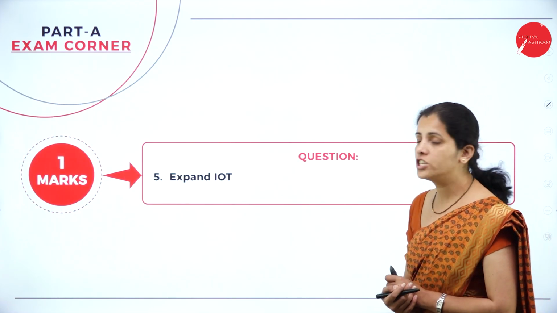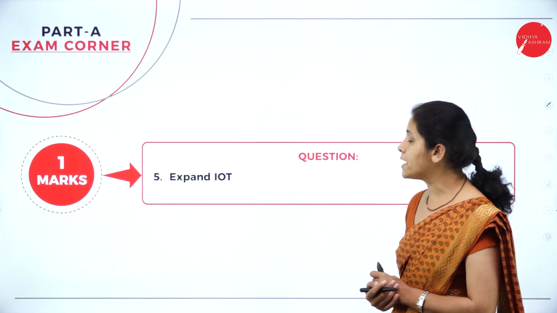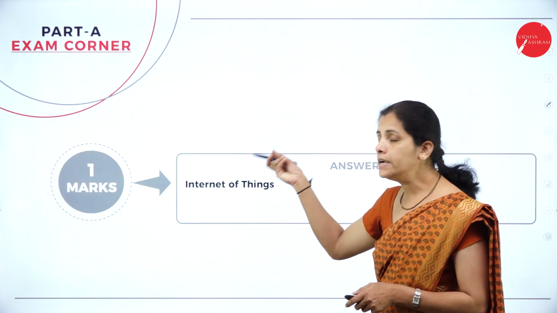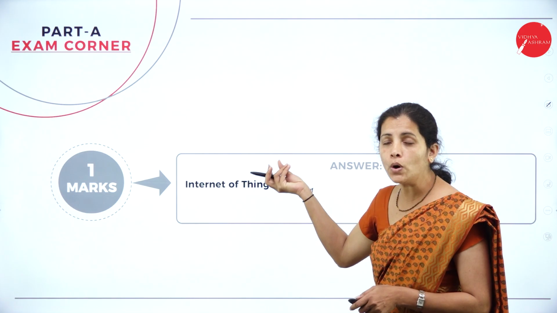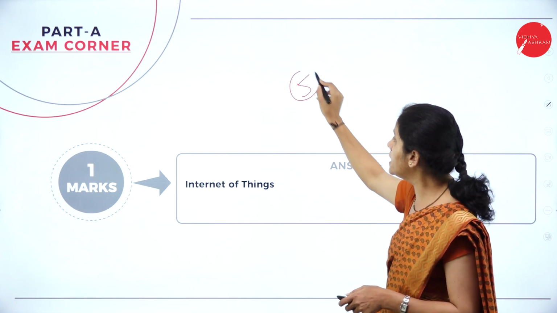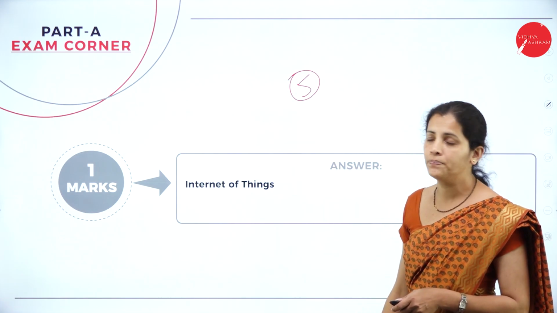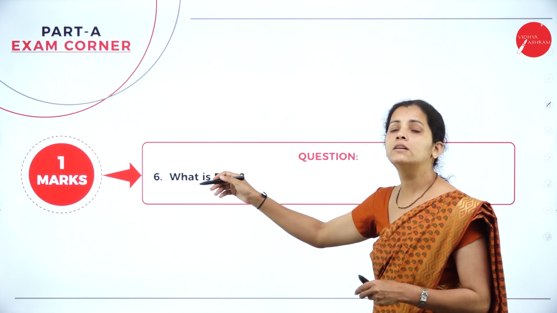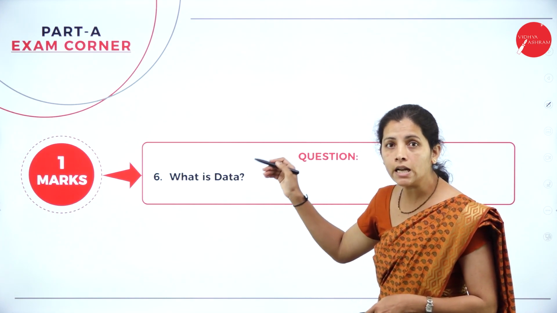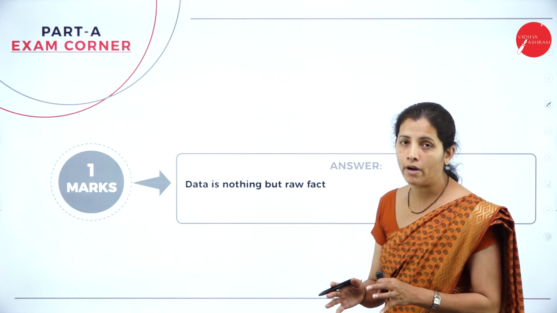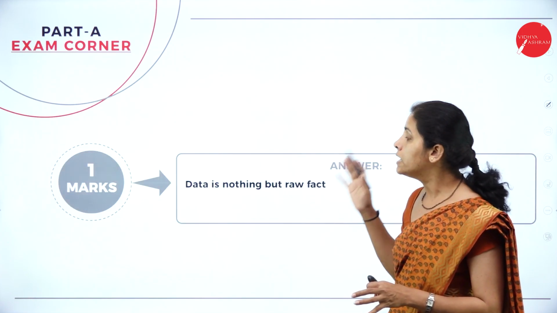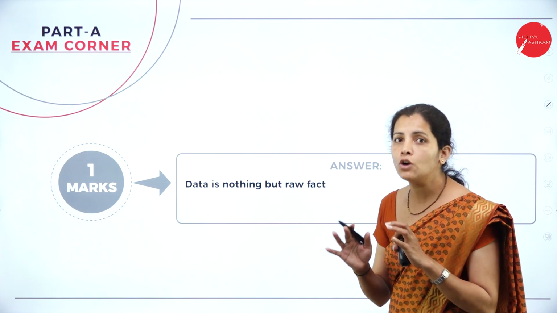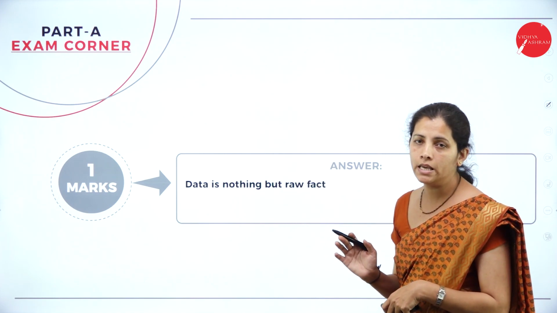And the fifth question here is expand IoT. So what is IoT? See, it is Internet of Things. Scoring 5 marks from part A is very easy. Now, the sixth question is, what is data? So here data is nothing but the raw fact, and that does not contain any meaning.